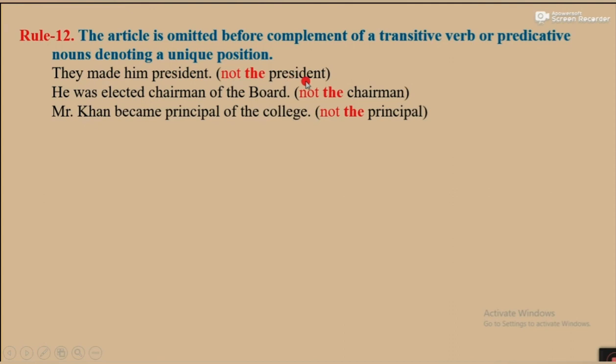We can't use the president because president here is a complement. He was elected chairman of the board, not the chairman, because chairman here is a complement. It makes a complete sense of the subject. Mr. Khan became principal of the college, not the principal. Okay, so in those cases we cannot use article.